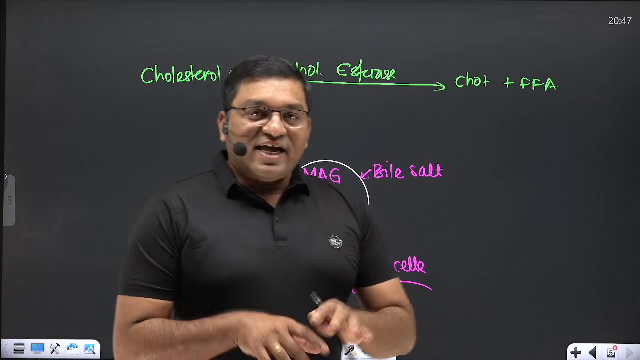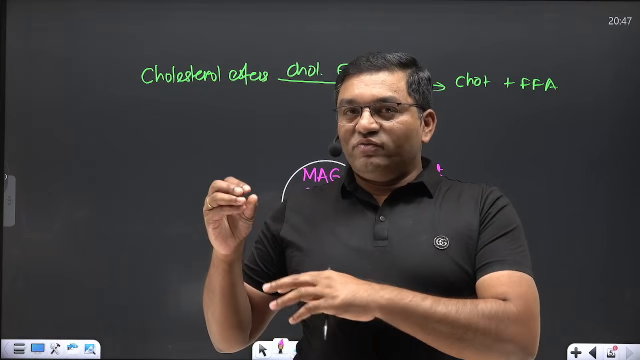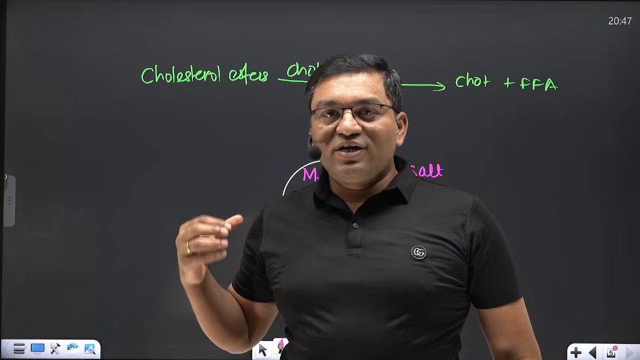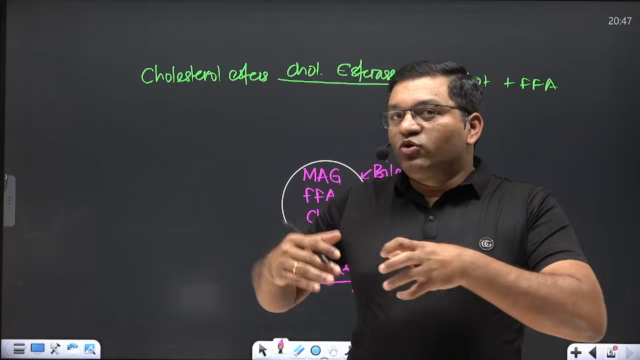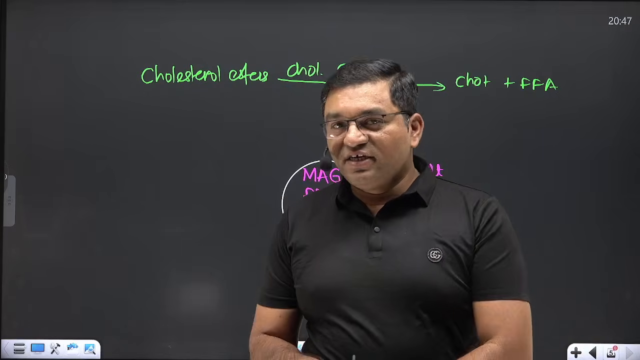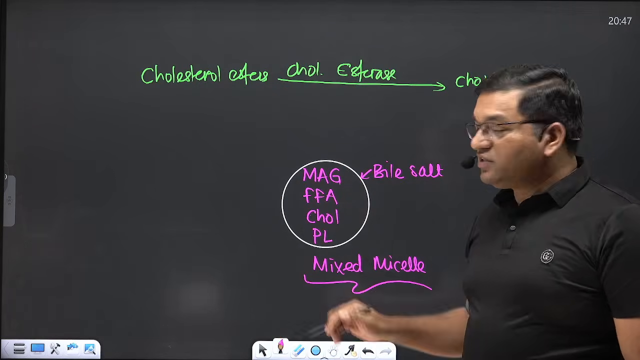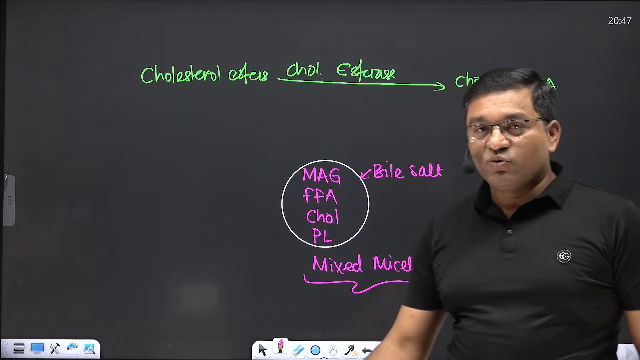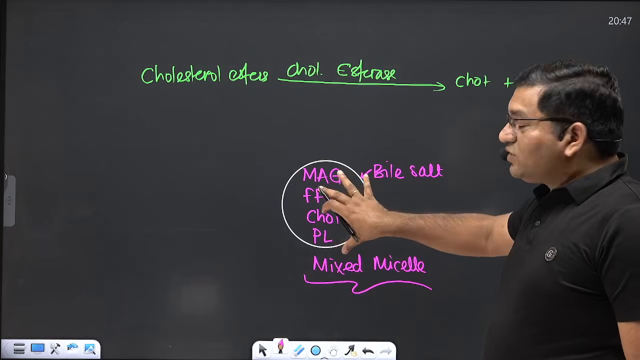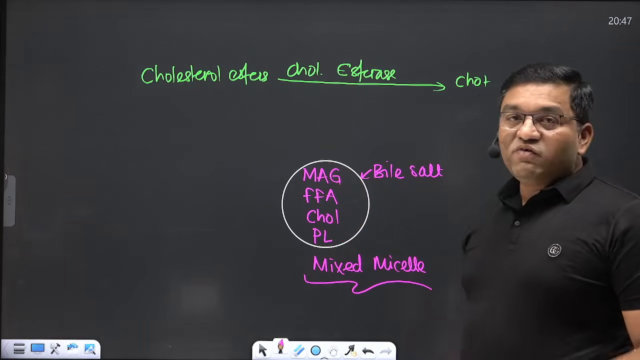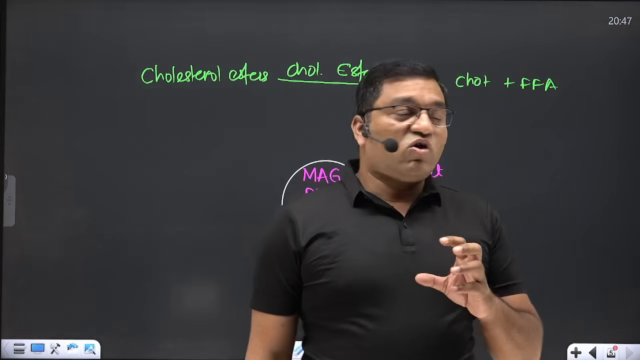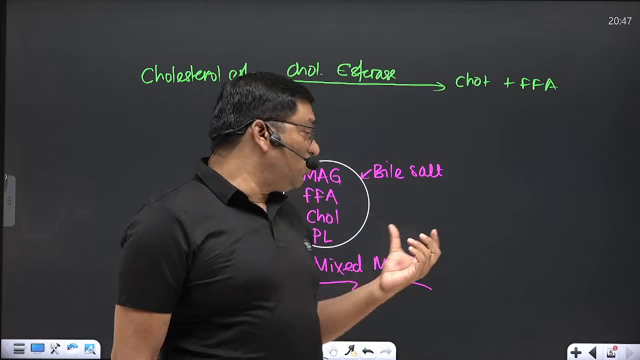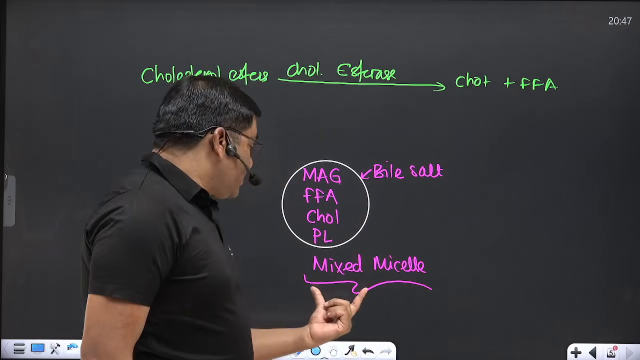So see, triacyl glycerol is broken down into free fatty acid and monoacyl glycerol. Cholesterol ester is broken down into cholesterol and free fatty acid. The phospholipid is broken down into lysophospholipid and free fatty acids. So there is formation of free fatty acid, monoacyl glycerol, cholesterol, and lysophospholipids. These compounds along with the bile salt form a molecule smaller than the lipid droplet, that is known as mixed micelle.